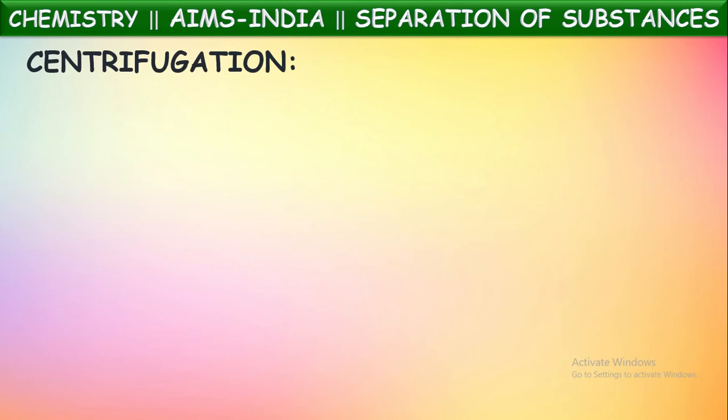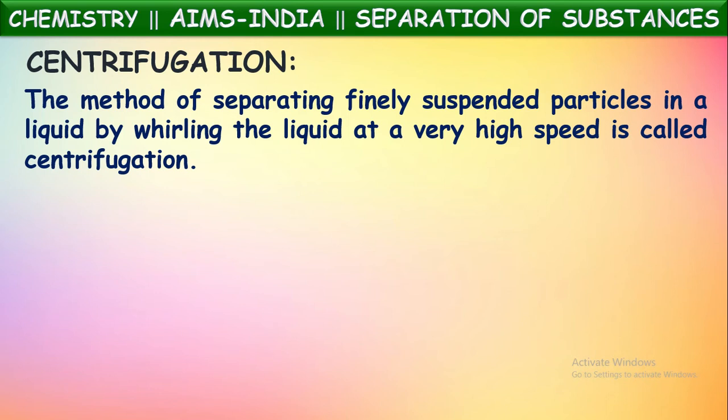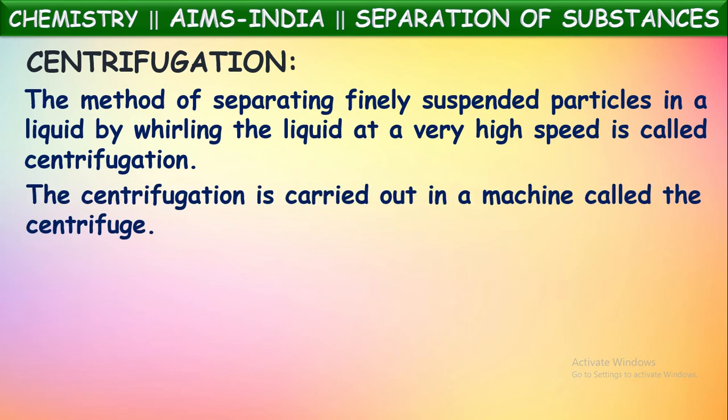Next one, centrifugation. The method of separating finely suspended particles in a liquid by whirling the liquid at very high speed is called centrifugation. The centrifugation is carried out in a machine called a centrifuge. This method is used to separate the very finely suspended particles mixed in the liquid.